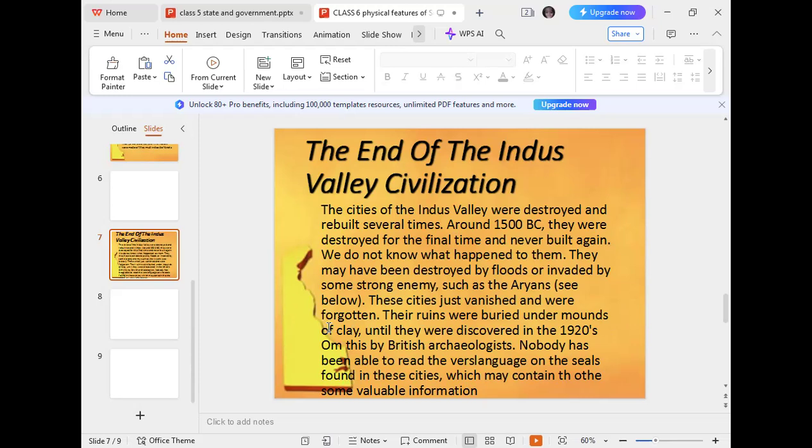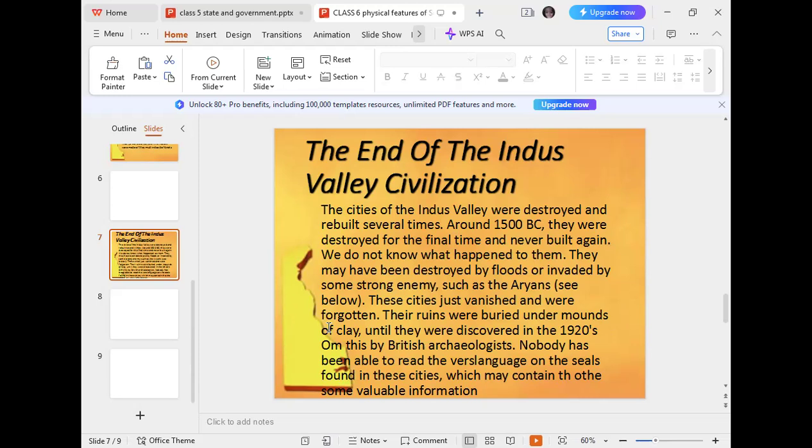And in these cities, they discovered so many things, which included different types of sculptures, different types of stamps, many pots, and different types of artworks.